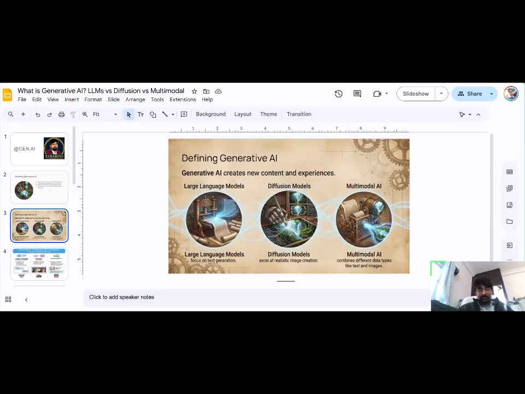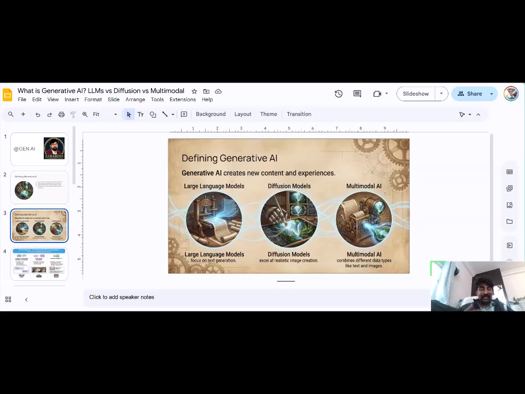In generative AI, there are majorly three components. Mostly, if you give a text input, you get a text output. That happens using a large language model that works on text, so it's called an LLM.